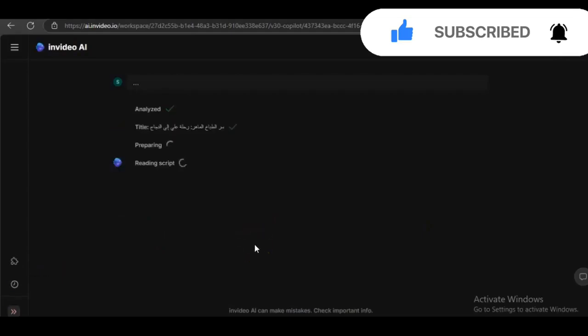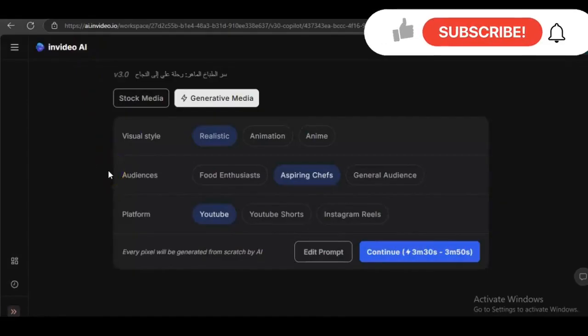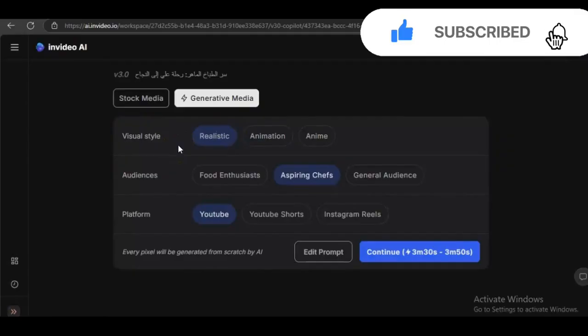Here, it's being prepared. It starts to tell you that it's reading your script. And of course, it puts its title with Secret of the Skilled Cook and the Journey to Success. Then it started to open for you here. Of course, we'll send the script again. So here it asks you what style you want for the video. Realistic, which is reality and real people, or animation or anime.